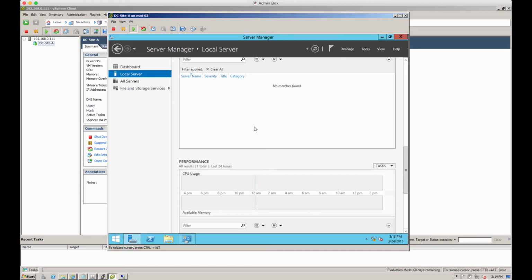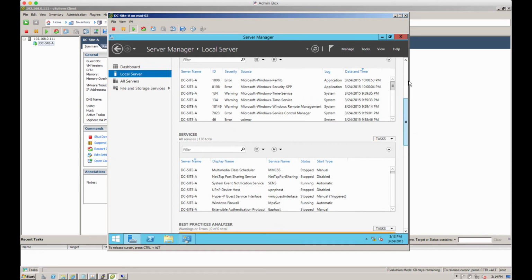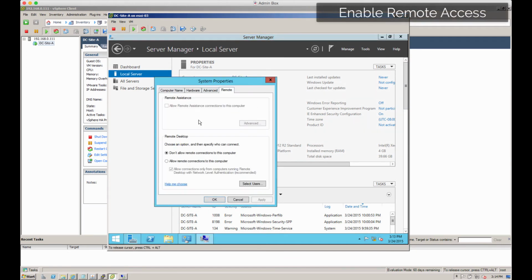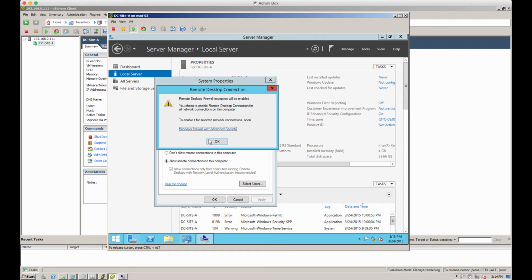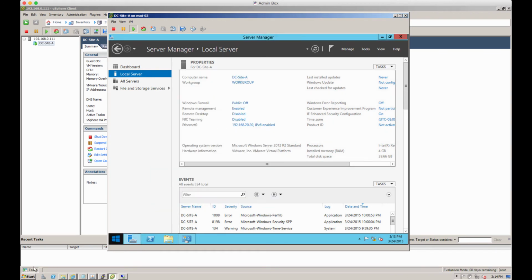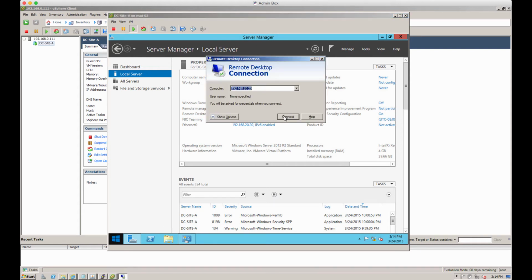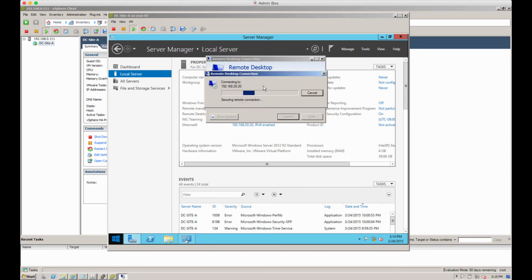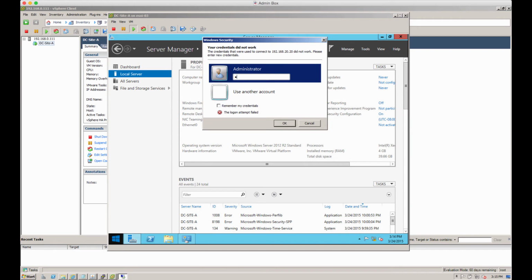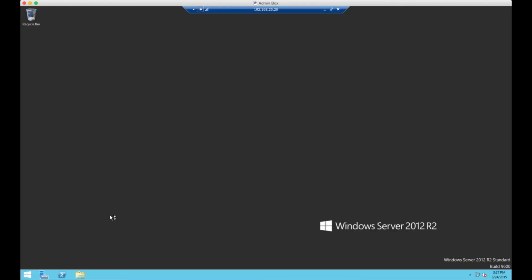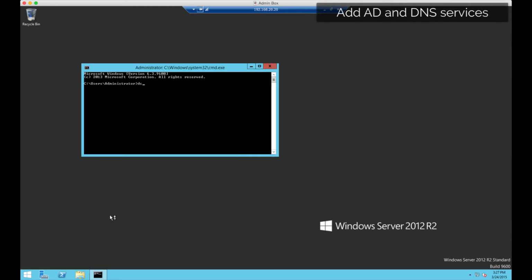Enabling remote access means that we don't need to use the console, which we're using now, to be able to access this. We can use what's called remote desktop, used to be called terminal services, and it allows us to use the remote desktop connection utility to just log into this remotely without needing console access, as I said. So we'll join that now,